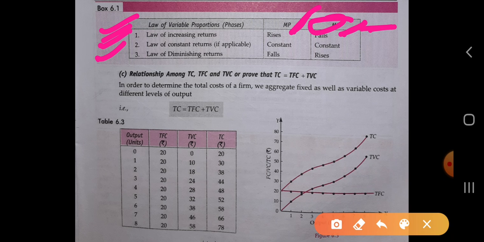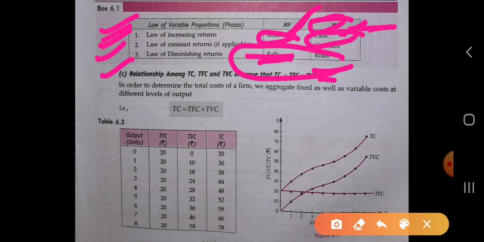In the law of constant returns to scale, if applicable, it is rarely applicable, because the economies of scale are counterbalanced by the diseconomies of scale. So marginal product is constant and cost is also constant. It very rarely occurs. Okay, and the next one is the law of diminishing return. In that condition the product falls, what the producer produces keeps falling, and the cost incurred keeps increasing. In that case the producer is facing a loss condition.